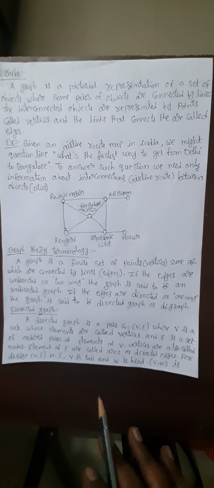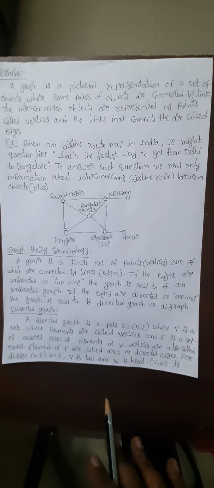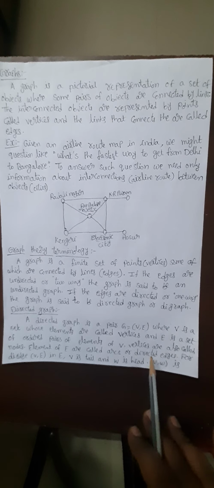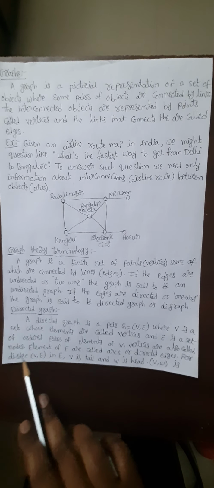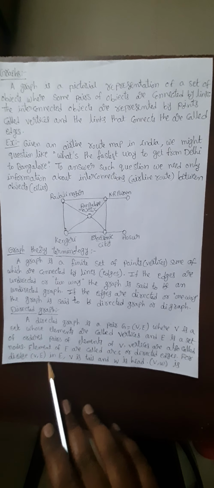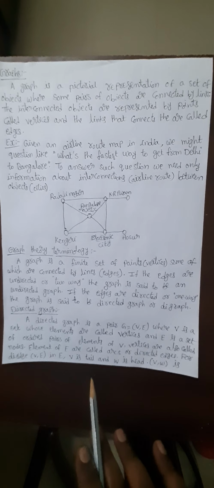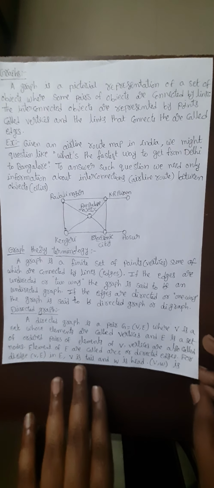The elements of E are also called arcs, or directed edges, because we are taking a directed graph. For example, for a directed edge (V, W) in E, V is called the tail and W is called the head.